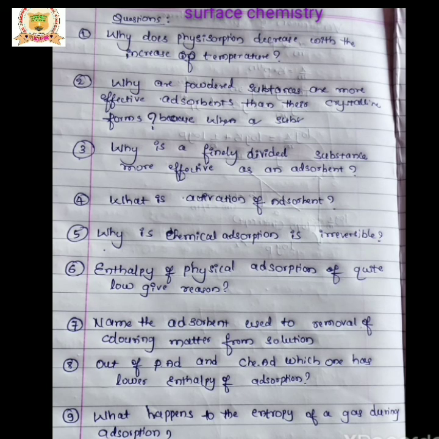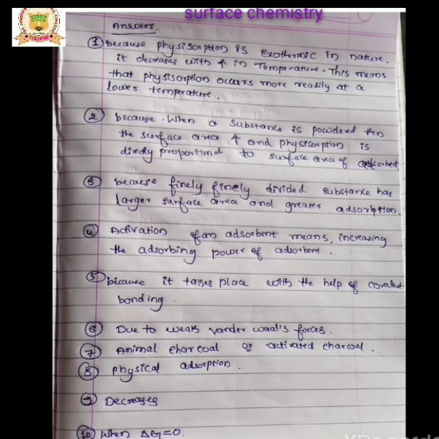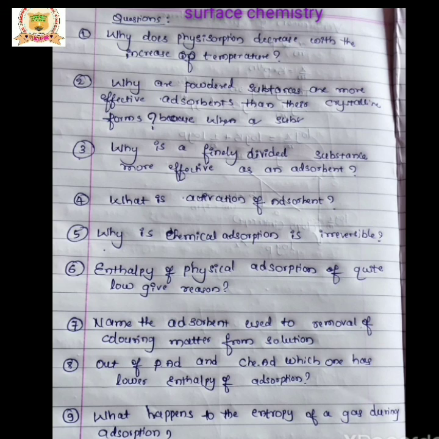Eighth question: Out of physical adsorption and chemical adsorption, which one has lower enthalpy of adsorption? Physical adsorption has the lower enthalpy of adsorption. Ninth question: What happens to the entropy of a gas during adsorption?